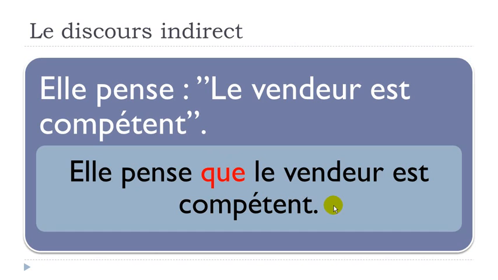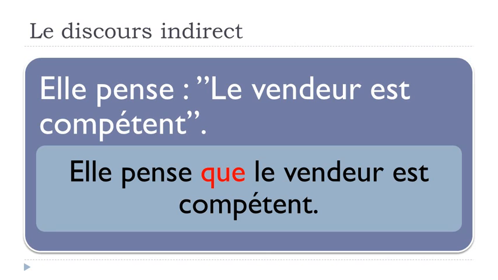Okay, so in that sentence it's quite simple because, if you have a look at the first structure we've got here, and then the second structure we've got here, it doesn't change that much. You only need to add this que, and then you will remove a few things, but no main changes to your second part of the sentence. Okay, but we'll see in this video that in some cases, when you modify and make this discours indirect, you will have some quite important modifications in your sentence, okay?